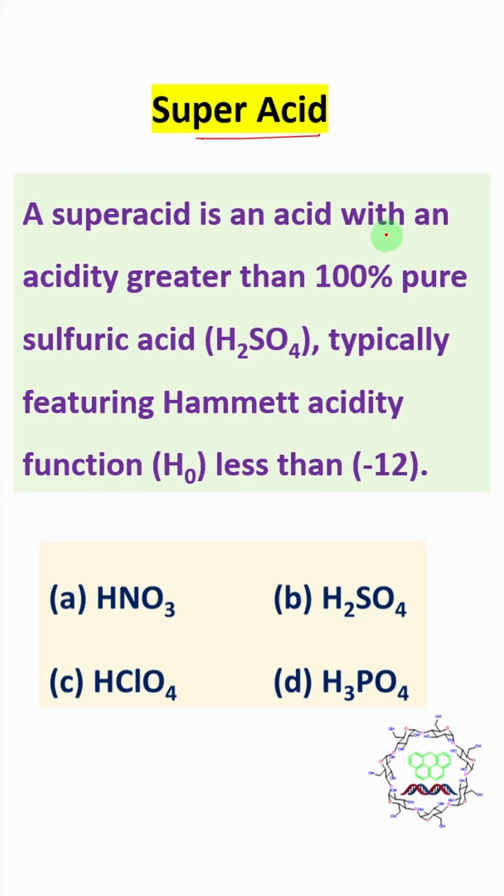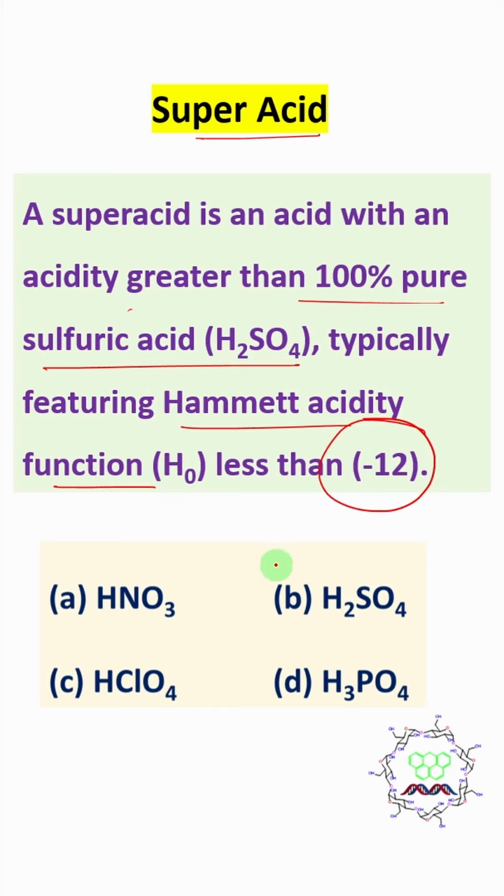Superacid is actually an acid with an acidity greater than 100% pure sulfuric acid. In short, you can say superacids are more powerful or stronger acids compared to pure sulfuric acid. And if you want to represent that with respect to the Hammett acidity function, the Hammett acidity function of a superacid should be less than -12, which is actually the value of sulfuric acid. Now you may think, sir, why not pH? The pH concept is applicable for dilute acid, but here I am talking about pure acid.